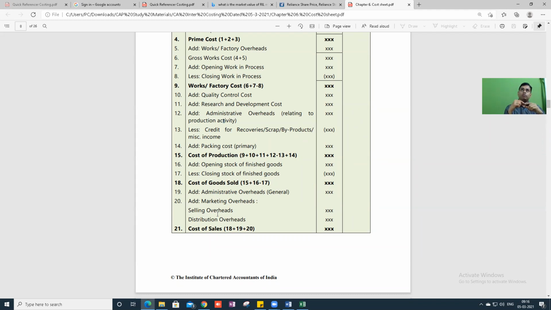Should I put this item above cost of production or below cost of production? Is it above cost of goods sold or below cost of goods sold? Is it above cost of sales or below cost of sales? You should not get this kind of stupid doubts, okay? You should be very thorough.